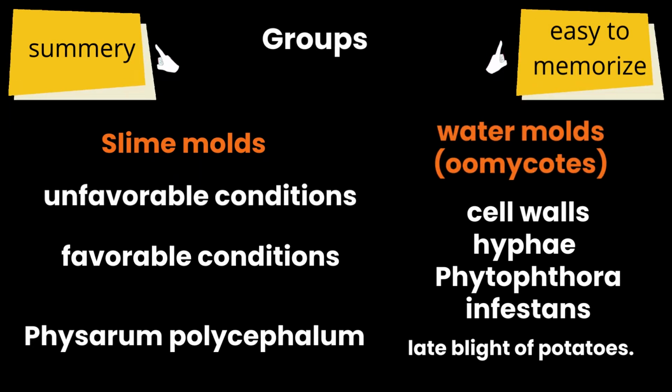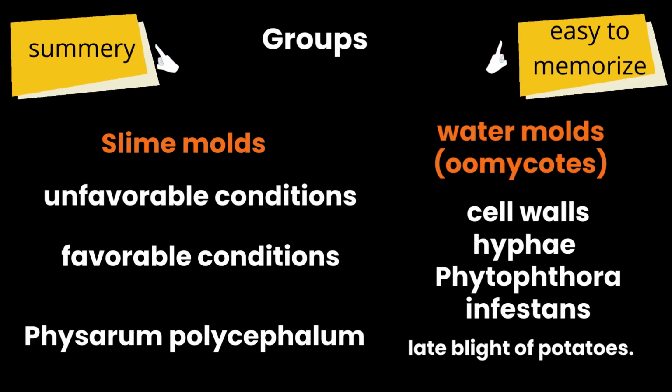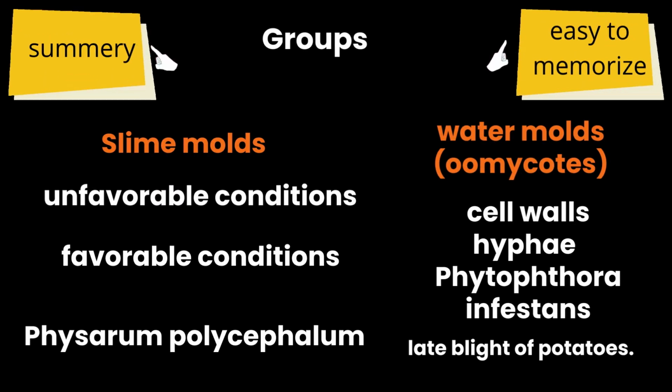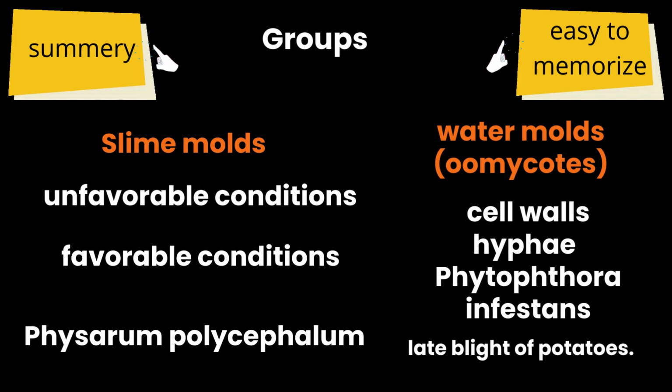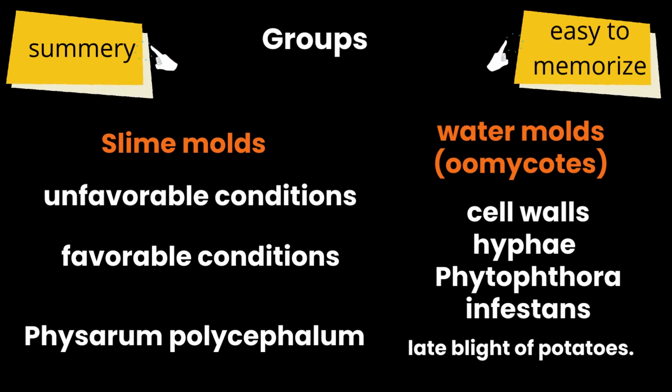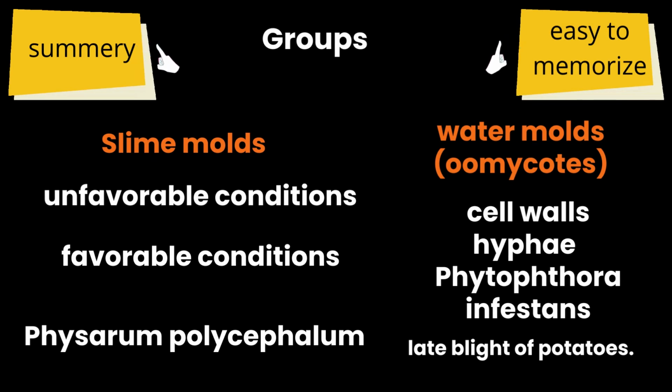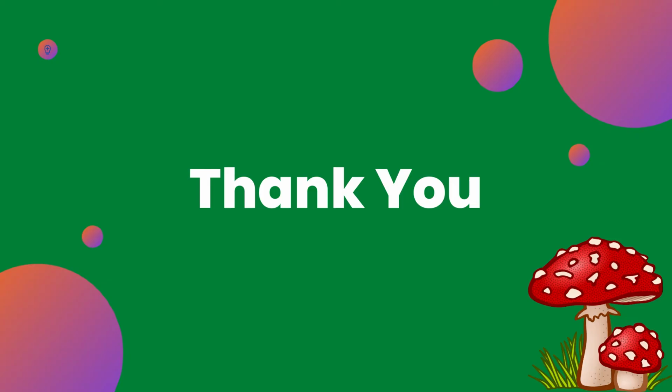And we have discussed slime mold. During unfavorable conditions, slime mold forms spores. During favorable conditions, the spores germinate and form a diploid zygote. From that zygote, plasmodium is formed, the feeding stage of slime mold, a creeping mass of cytoplasm. And the model plasmodium is Physarum polycephalum.